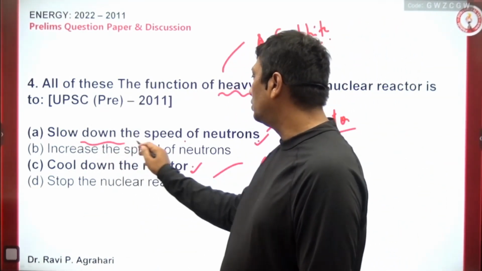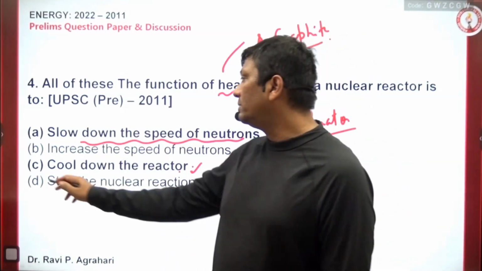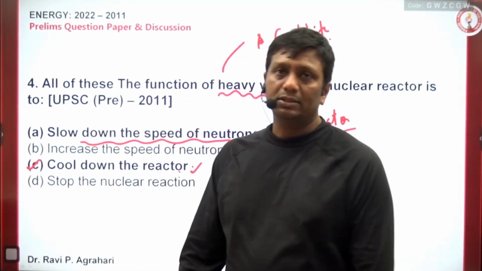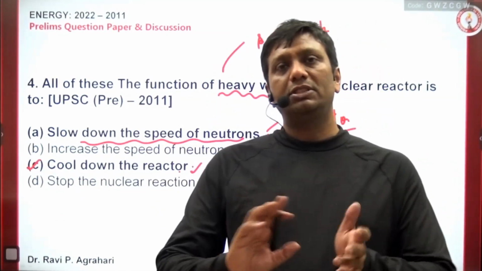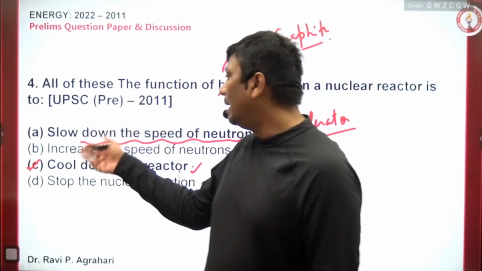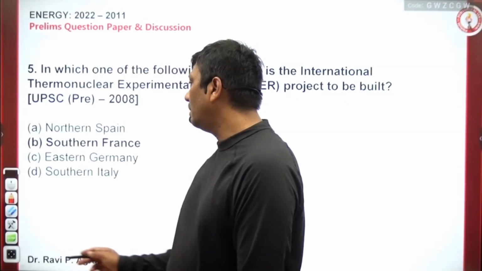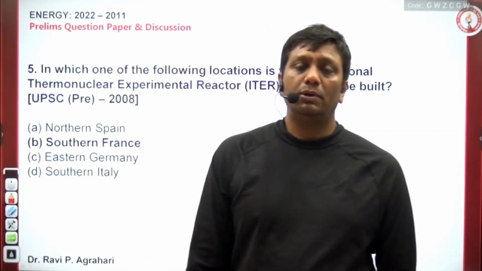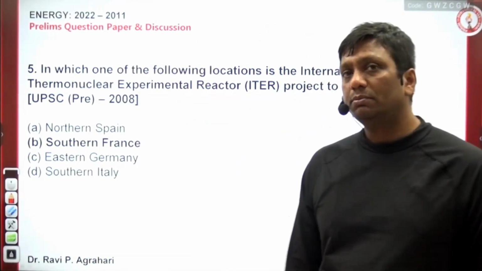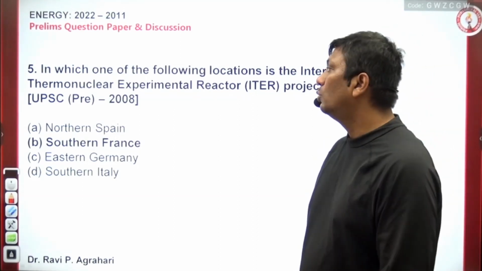So here the answer should be slow down the speed of neutron, but UPSC mentioned cool down the reactors. So it's a very confusing statement that UPSC has given you. And here, both statements, I told you, according to Bhabha, both are possible. But again I'm repeating, heavy water is the best moderator. Heavy water and graphite are both the best moderators, but cannot be as good a coolant.